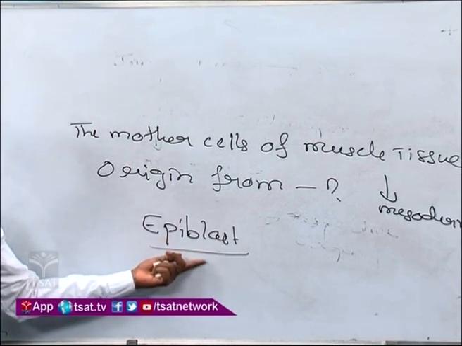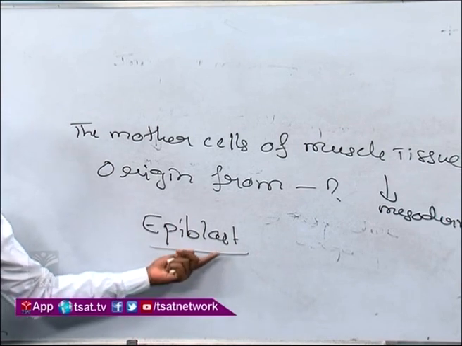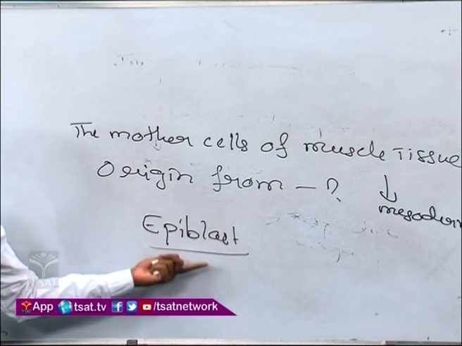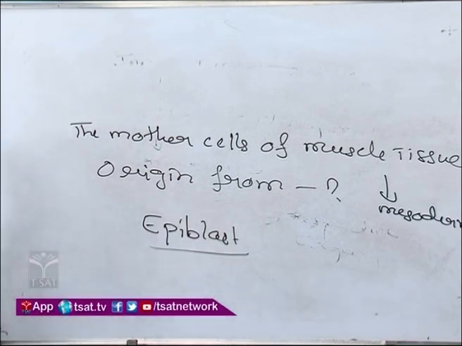From epiblast, mesoderm, ectoderm and endoderm all originate. So epiblast can give rise to three germ layers, and that's why it's called a pluripotent stem cell.